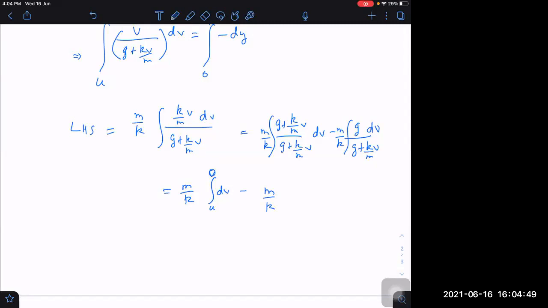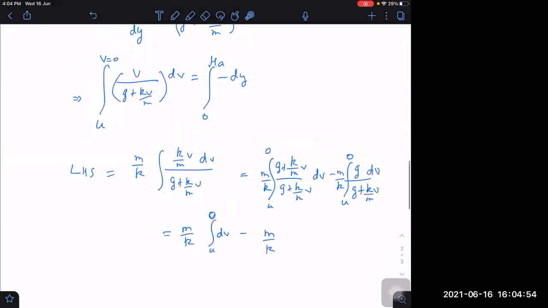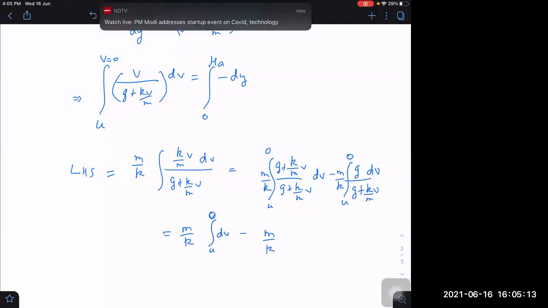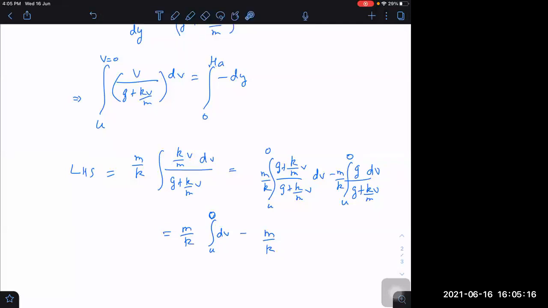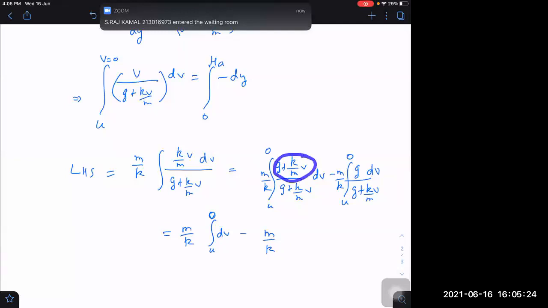Sir, please explain the second step again. Why have you taken it like that? You multiplied with m by k. Yes, multiplied by m by k and also by k by m, that is 1 only. m by k multiplied by k by m is 1 only, or not? It is the same as above, no difference in this. If you are asking why we are doing that, the reason is I want to get a linear function g plus k by m v, and here also g plus k by m v, so that I can change it into 1. I can just write it as 1.